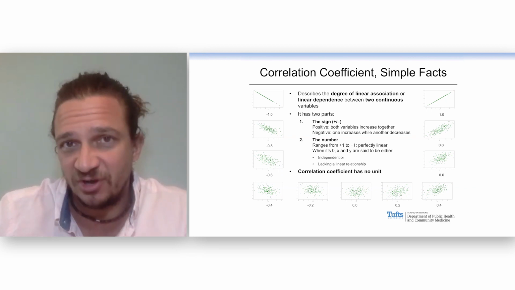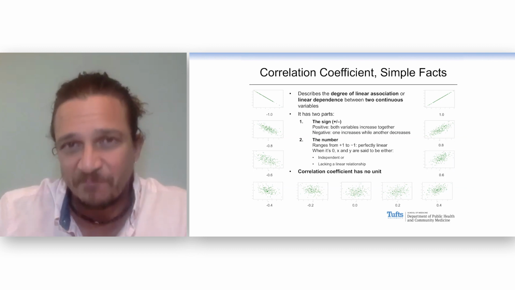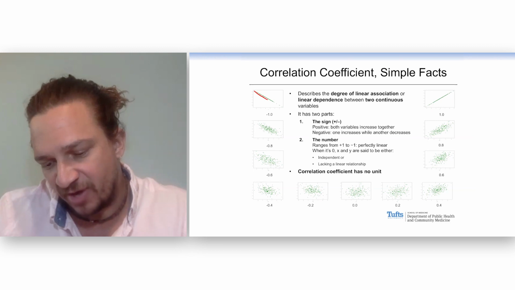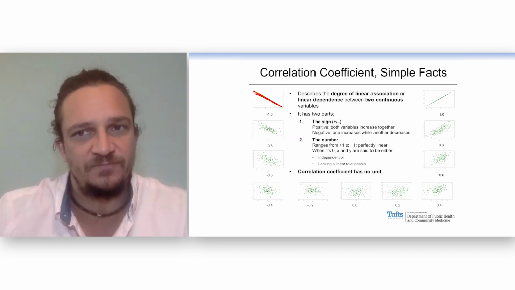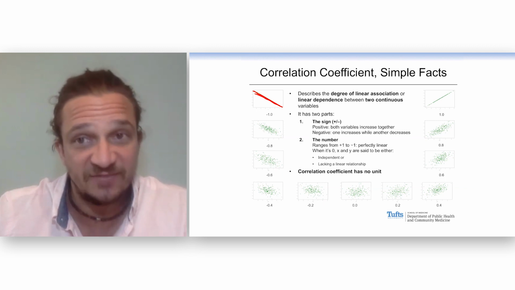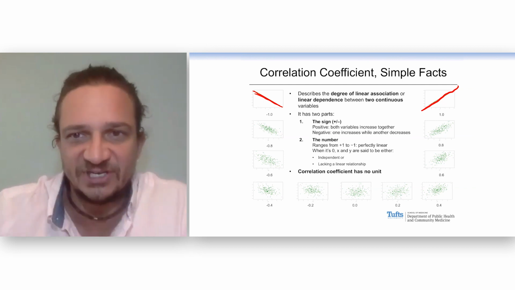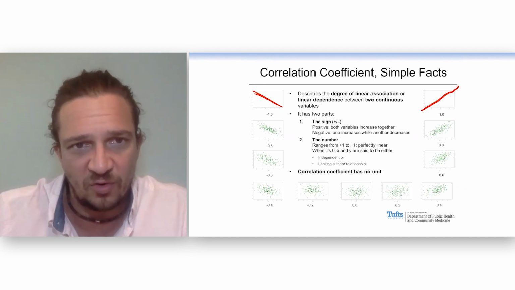It's a unitless measure. It can go from -1 to +1. -1 is a perfect correlation. As your X variable increases, your Y variable decreases by the exact amount. A correlation of +1 is similar. It's a perfect linear relationship. You can draw a line right through all the points. This is like physics. The laws of the universe have perfect correlations.